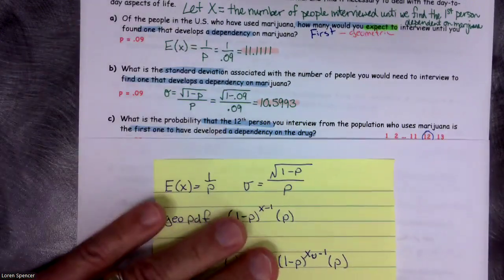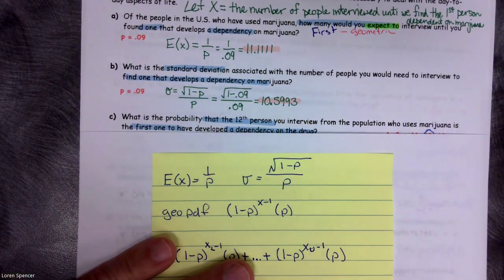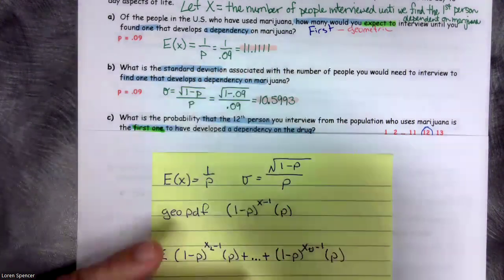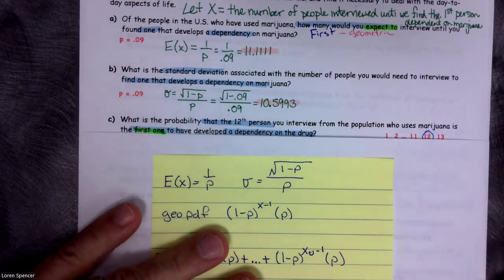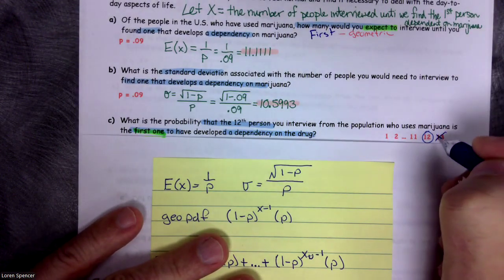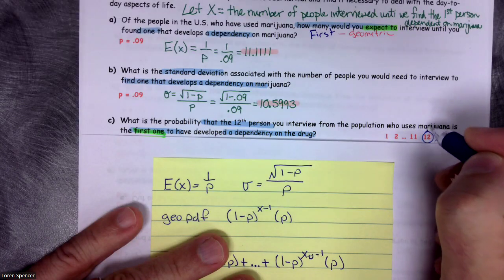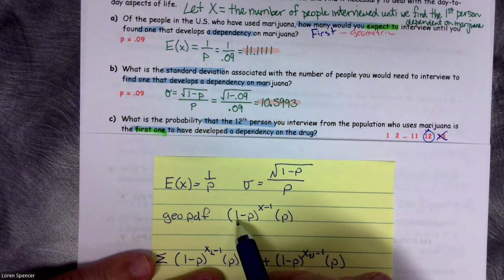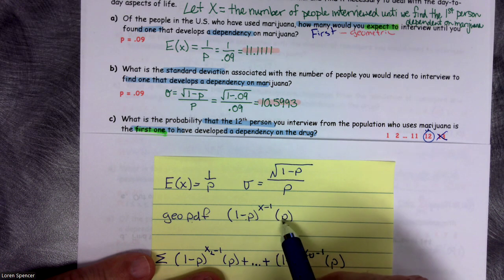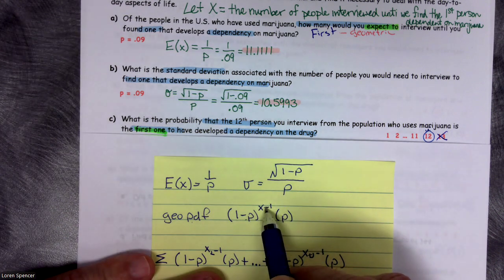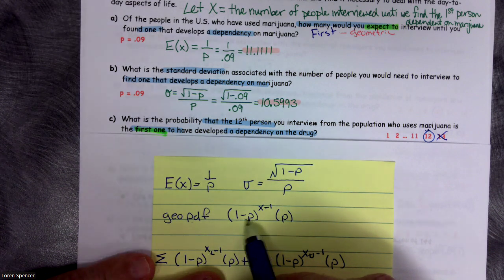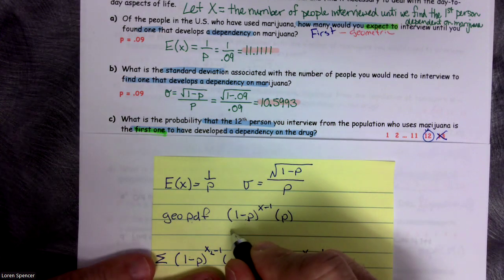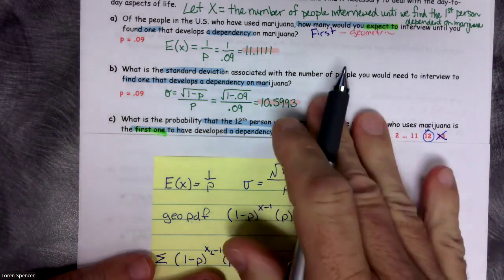You can use the square root button if you would. That's fine. I just like using the raising it to the half power. Either one's fine. What is the probability that the 12th person you interview from the population is the first one? Okay, so basically we're looking for the first. As soon as it tells me it's first, geometric, but we are looking for specifically the 12th person. Well, if we're looking specifically for the 12th person, that means it's exactly one person. So I'm going to be doing a geometric PDF. The formula is (1 minus p) to the x minus 1, times p. X is the number of people I surveyed. So we know the probability is 0.09. So every time it's going to be 0.09. That much we know. And then 12 minus 1.